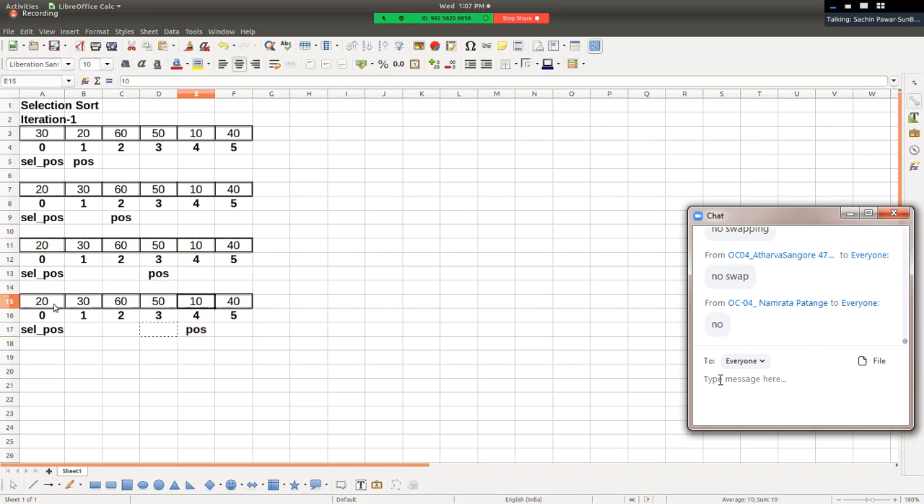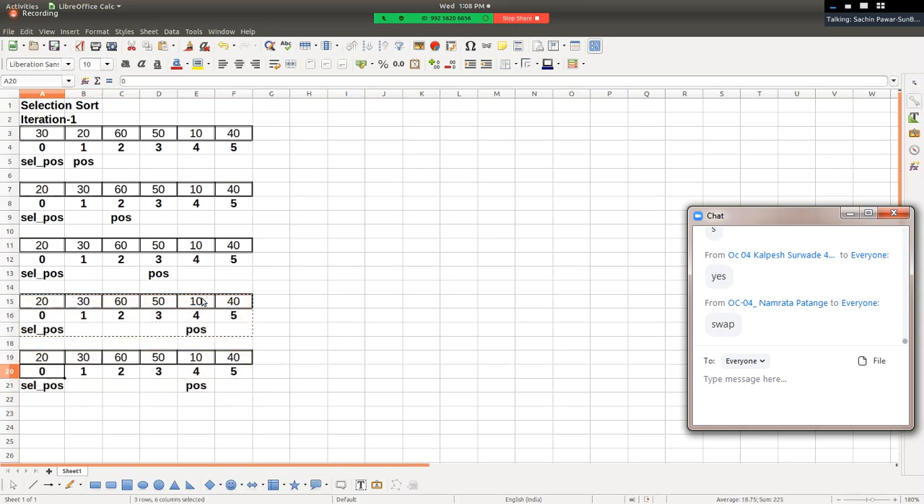Then element at selected position, 20, gets compared with element at position, 10. Is element at selected position greater than element at position? Yes, and hence swapping takes place. यहाँ पे क्या होगा? दोनों का swapping होगा. 10 and 20 get swapped with each other. तो यहाँ पे आएगा 10, यहाँ पे रहेगा, right? And we can say position plus plus.